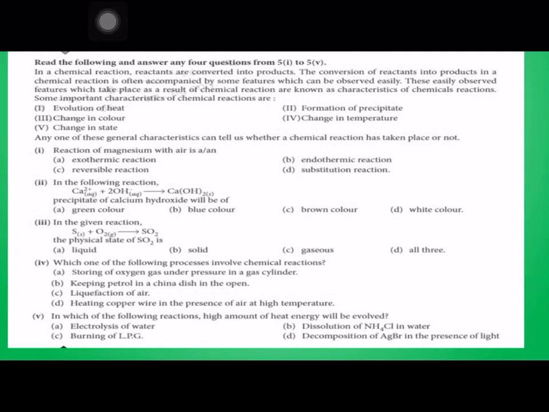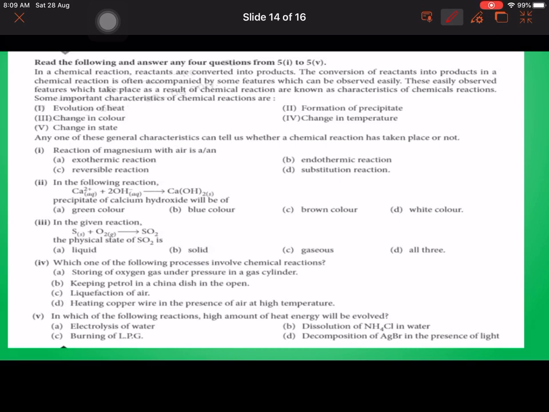Now second case study question. In a chemical reaction, reactants are converted into products. The conversion of reactant into product in a chemical reaction is often accompanied by some features which can be observed easily. These easily observed features which take place as a result of chemical reaction are known as characteristics of chemical reaction.